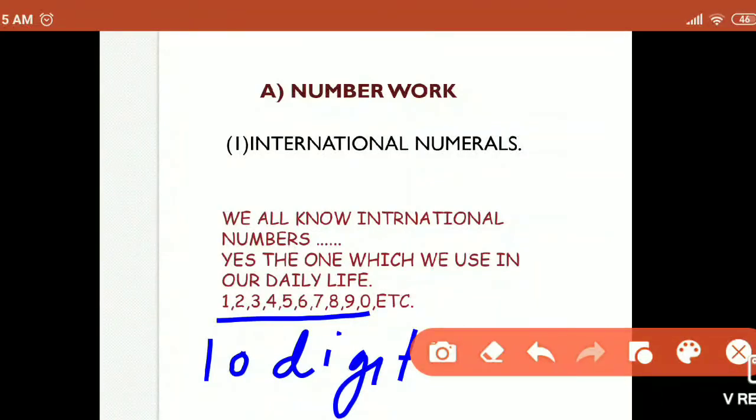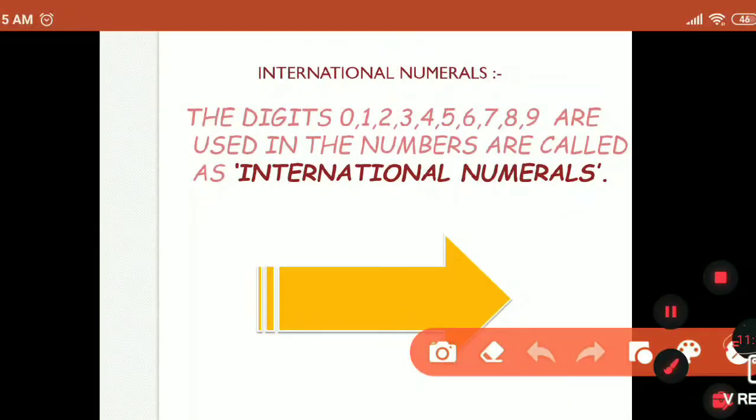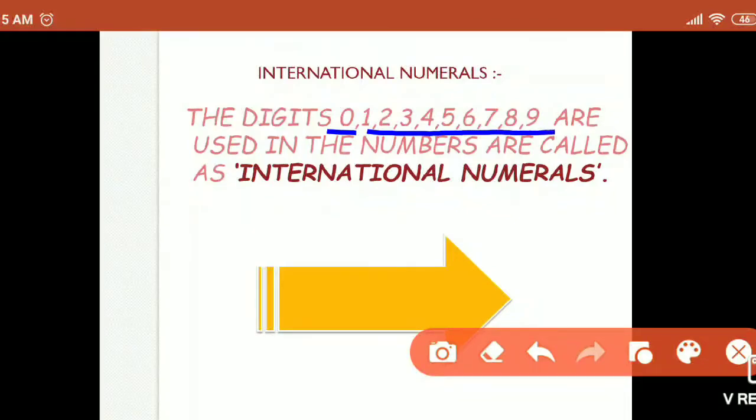Next, these digits which are written on your screen, 0 1 2 3 4 5 6 7 8 9, are called international numerals.